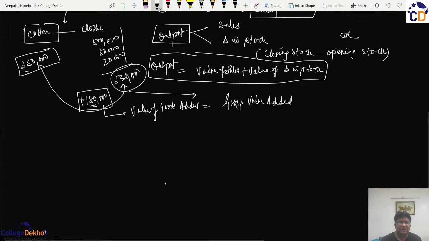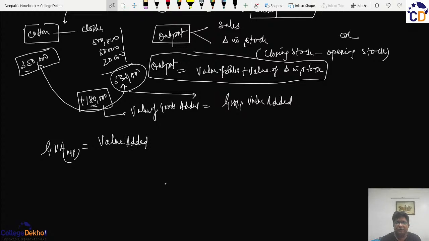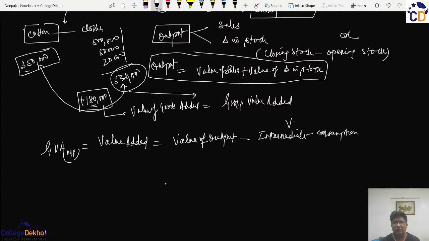So that is why we say that the gross value added at market price, simply known as the word value added, denotes the value of output minus the value of the intermediate goods or intermediate consumption, the value of the raw material you used.